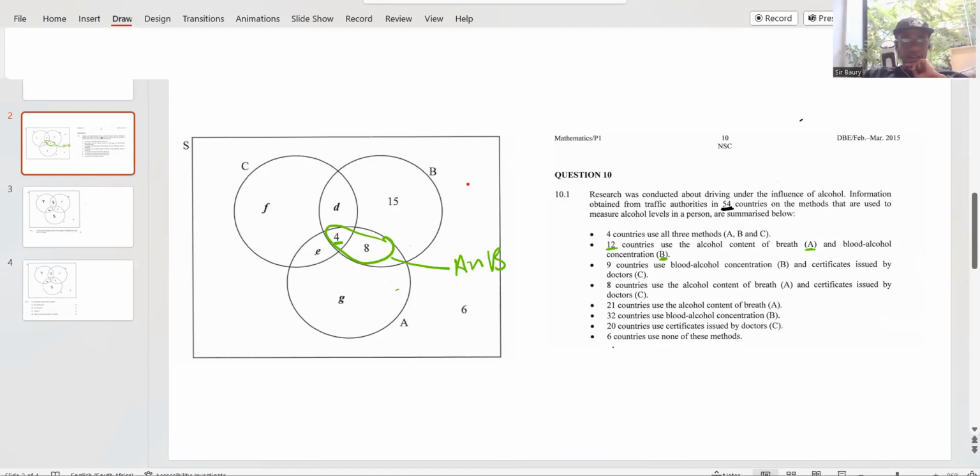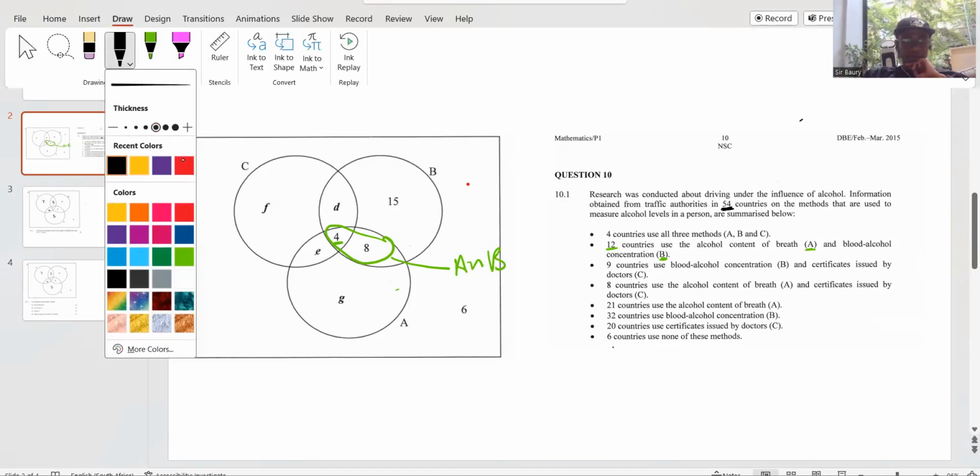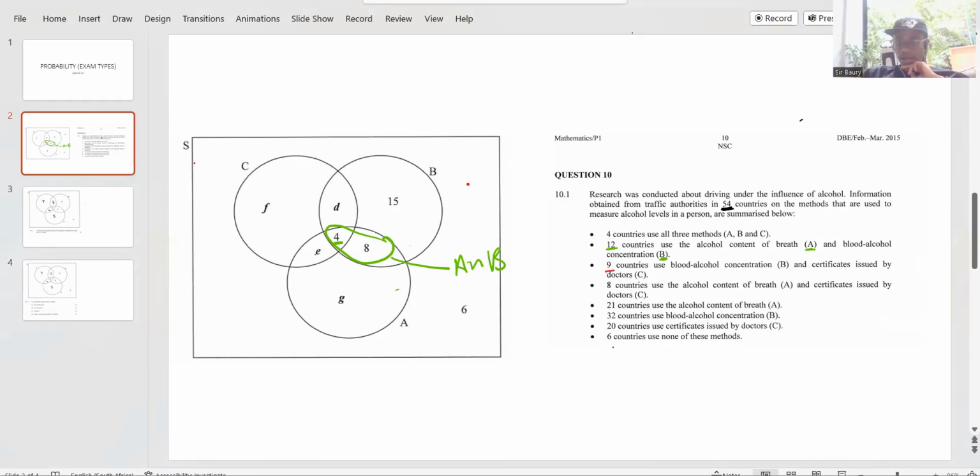And then you have 9 countries. They use B, blood alcohol concentration, and certificates from their doctors. I don't know how they get the certificates. Do they stop you and give you a certificate?